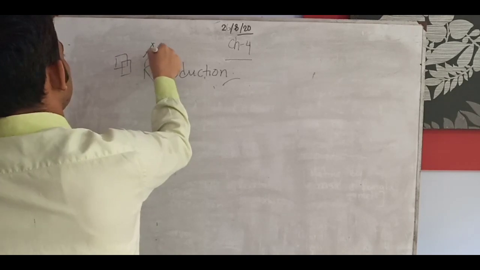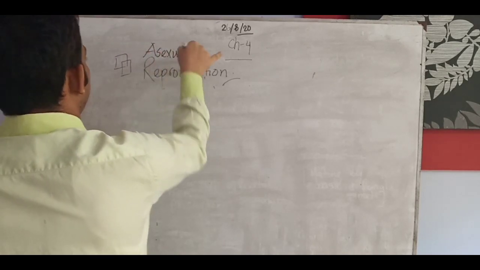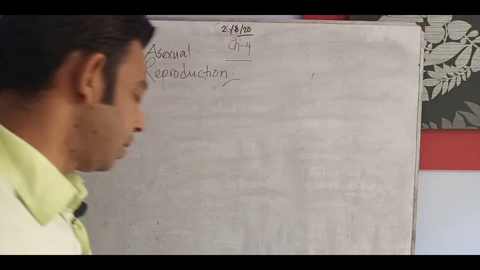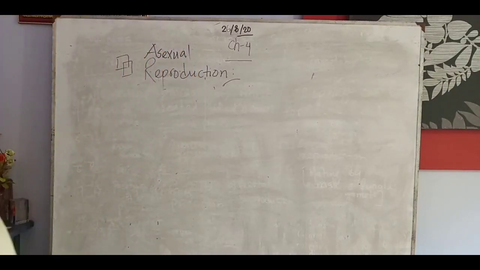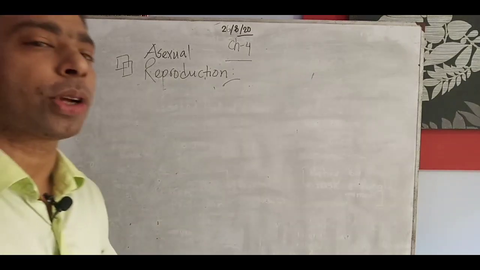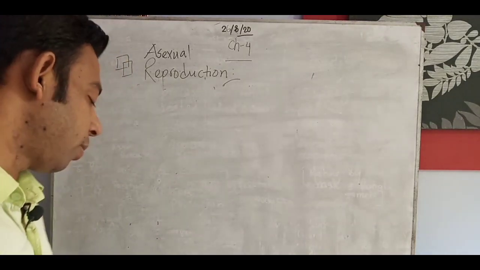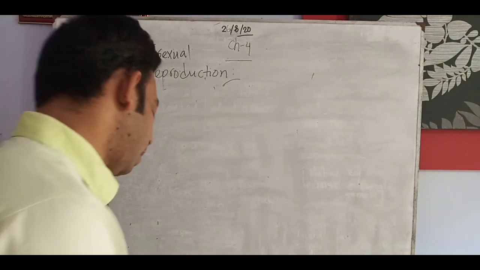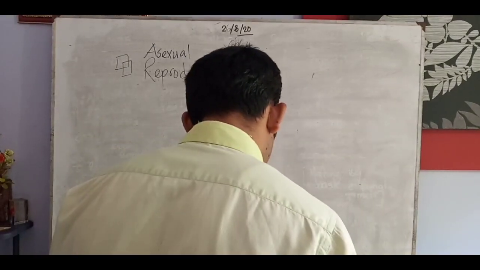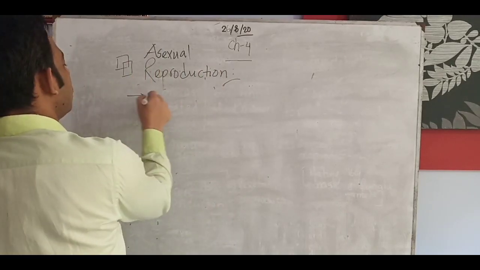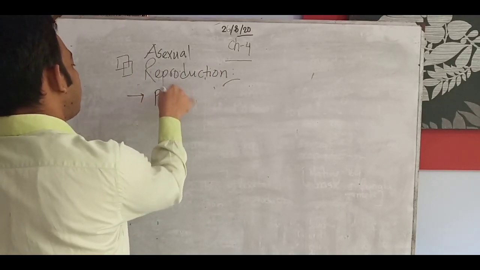Asexual reproduction means any offspring can be created from a single parent. In asexual reproduction, parts of the plant can take part in the reproduction.